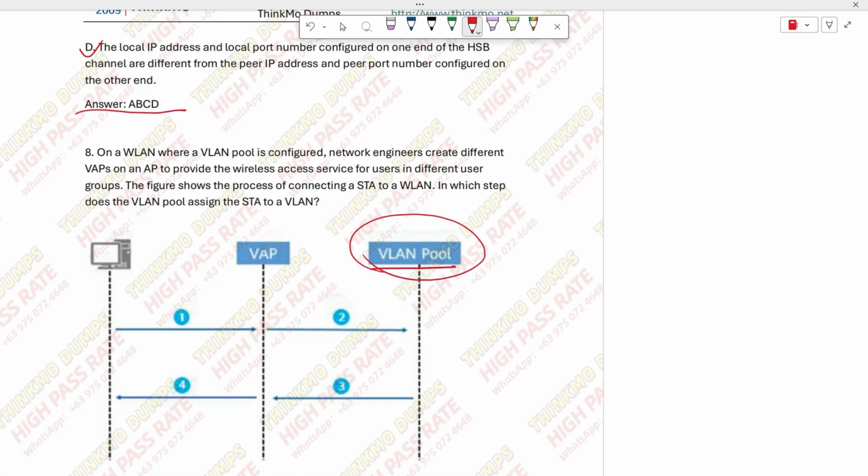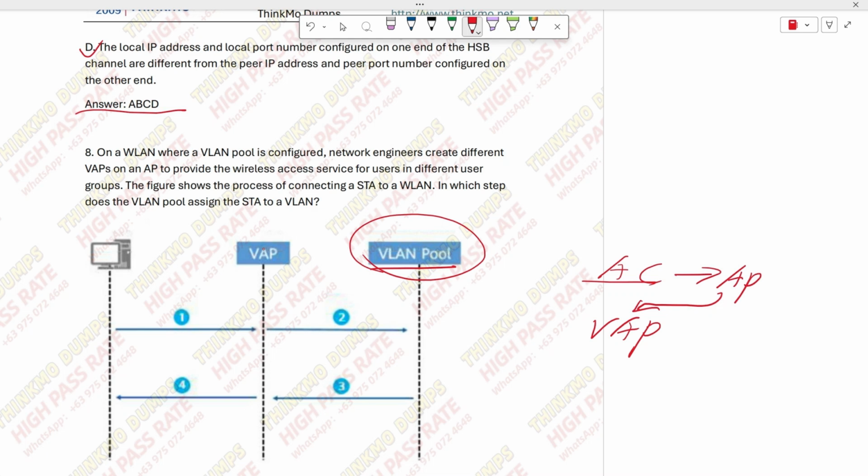So in the VLANs we've configured in this VLAN pool, the engineer is also working on the AP, which is for the wireless network. On the AP, different VAPs are created. Actually, what he said is incorrect. It should be on the AC controller.